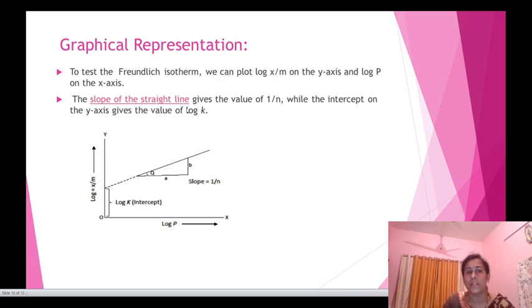The slope of the straight line gives the value of 1/n, while the intercept on the y-axis gives the value of log k. Here I have shown you the slope, which is equal to b/a, equal to 1/n. Another graphical representation is the graph of x/m versus p. The nature of the graph is like this.